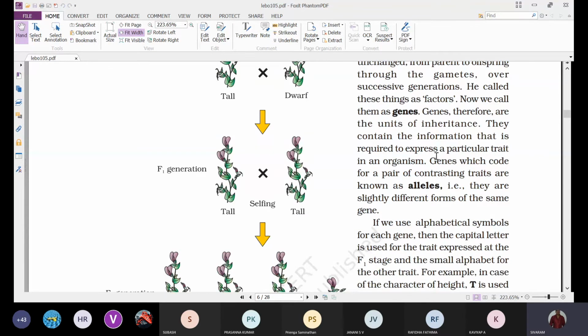Genes contain the information that is required to express a particular trait in an organism.